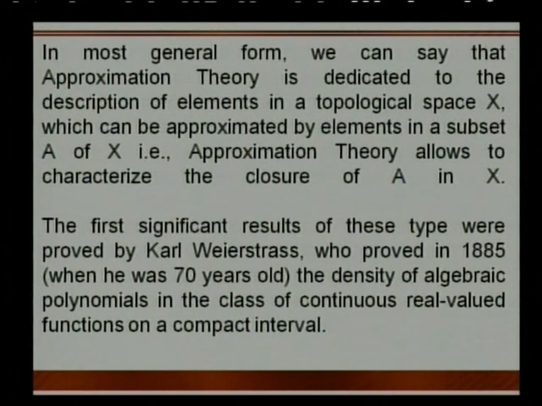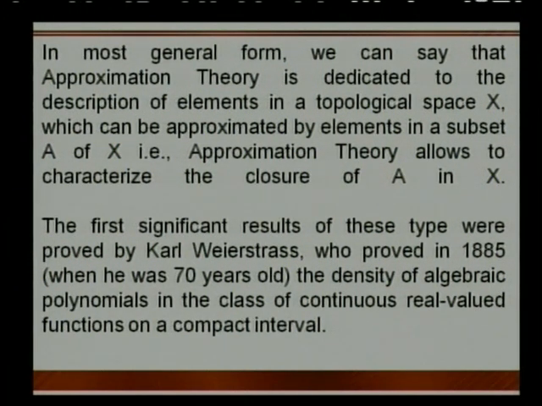The first theorem came into existence by Karl Weierstrass, who proved in 1885 when he was 70 years old, right? The density of algebraic polynomials. Polynomials we all understand, linear polynomial, quadratic polynomial, and things like that. All the polynomials are differentiable, so you must be able to make out that all the polynomials are continuous functions, so they obviously are continuous real valued functions.